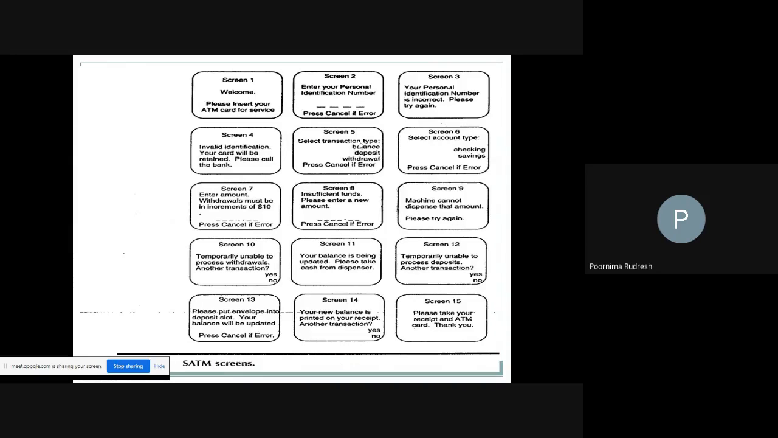After that, I want to withdraw the amount. In the transaction type, I want to withdraw the amount from my account through the ATM machine. So I will select the option as withdrawal.